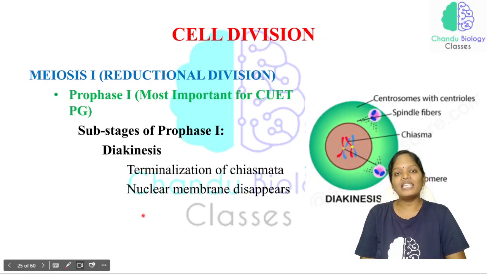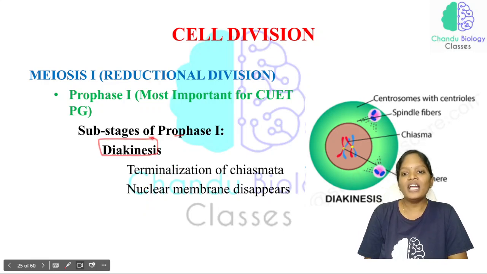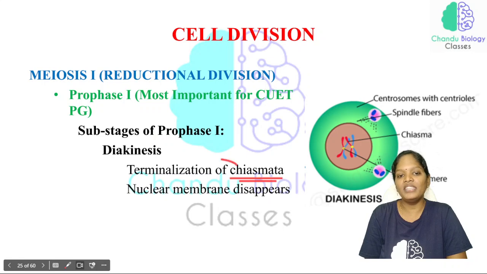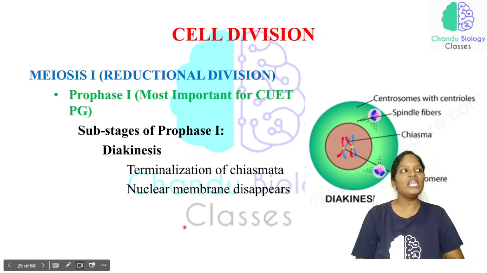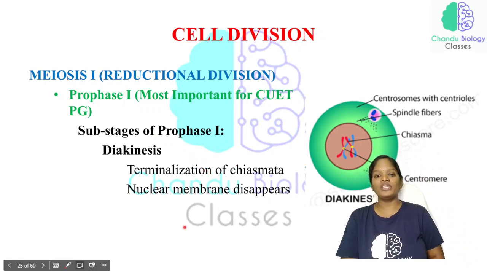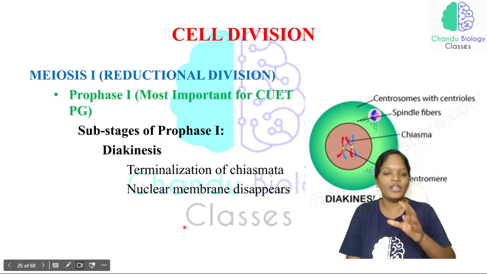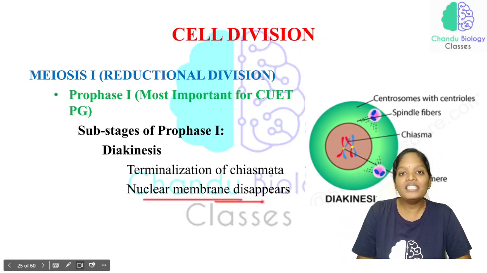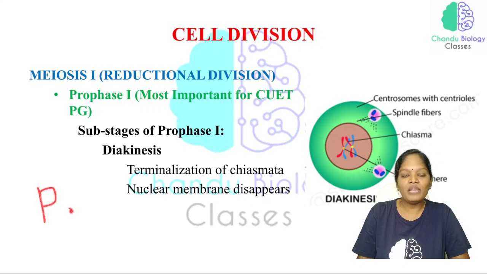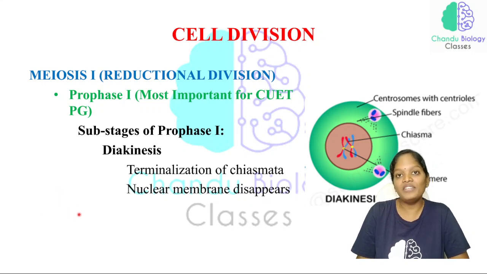Now the last and fifth phase of prophase 1 will be the diakinesis. Now the chiasmata structure has to disappear. No need of chiasmata anymore. So the terminalization of chiasmata will be in the diakinesis. Now the nuclear membrane disappears in prophase 1. Usually the nuclear membrane disappears in the prophase and reappears in the telophase.